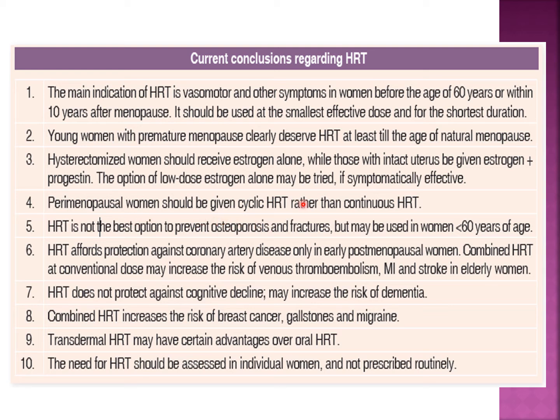Perimenopausal women should be given cyclic HRT rather than continuous HRT, obviously to decrease the risk of endometrial carcinoma. HRT is not the best option to prevent osteoporosis and fracture, but may be used in women less than 60 years of age. ऑस्टियोपोरोसिस और फ्रैक्चर्स को प्रिवेंट करने के लिए अगर कोई बेस्ट ड्रग है तो दे आर बिसफॉस्फोनेट्स, दैट इज एलिंड्रोनेट, इट्रिड्रोनेट, जोलिंड्रोनेट, ओके, रादर देन एस्ट्रोजन.